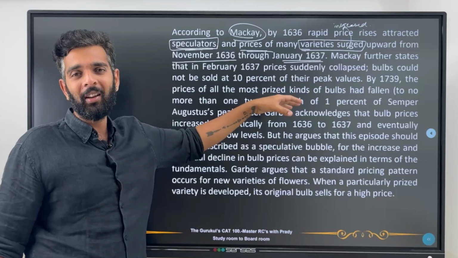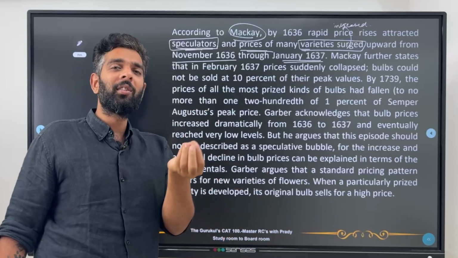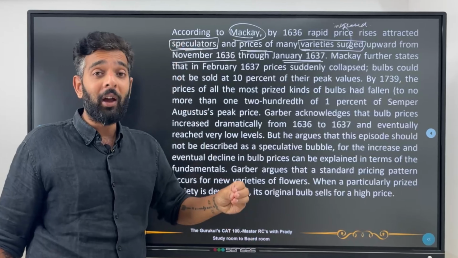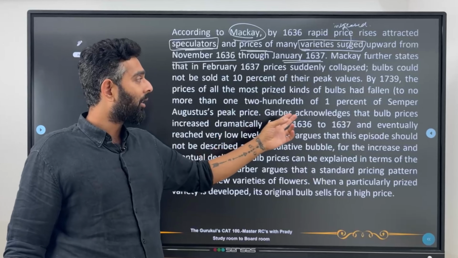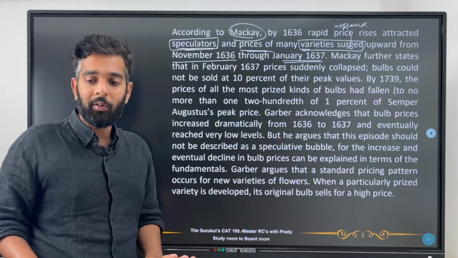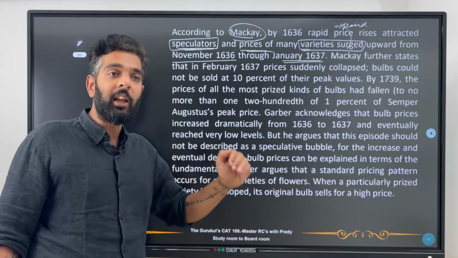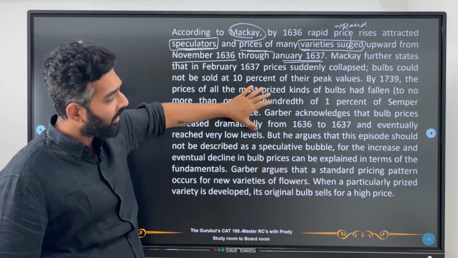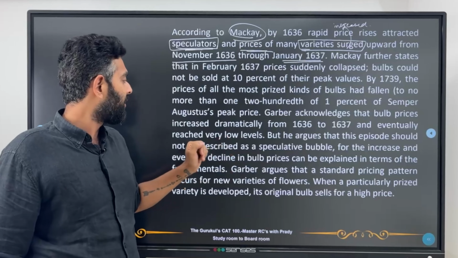All these technical numbers you don't need to remember. You can just think that by 1739, prices had fallen dramatically low. Garber acknowledges that the bulb prices increased dramatically from 1636 to 1637. So Garber is also saying, yes, Mackay, you're right, they increased and eventually reached very low. All of that he agrees with. But the reasoning is what he is going to challenge.